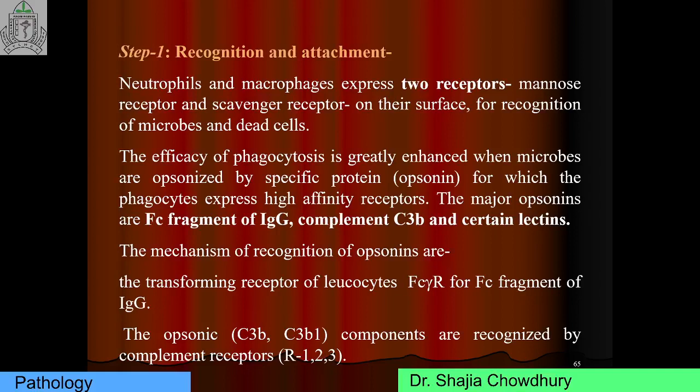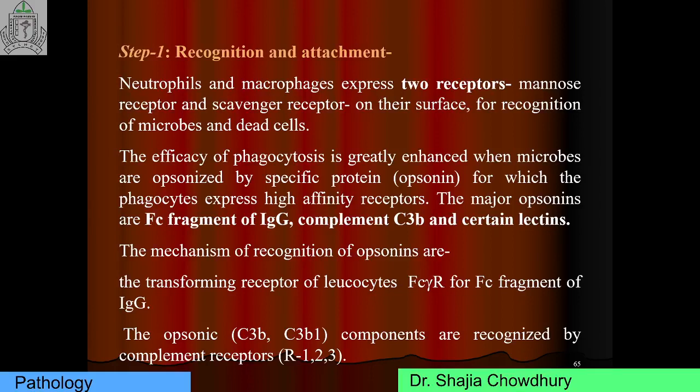The receptor for complement C3b is complement receptor 1, 2, 3. You must know the opsonin and the name of its receptor. When the opsonin is the Fc fragment of IgG, the receptor is Fc gamma R. When the opsonin is complement C3b, the receptor is complement receptor 1, 2, 3.